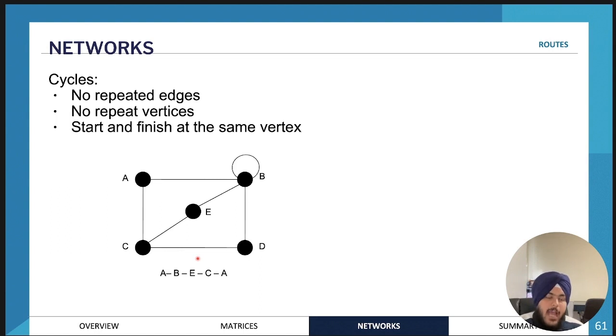And lastly, we have cycles. Cycles are essentially where you are going around the map, but you're not repeating any edges, you're not passing through the same edge more than once, and you're not repeating any vertex. You're not going to the same location more than once, except when you are at the start and the finish. So a cycle must also start and finish at the same vertex, similar to a circuit. But here the only difference is that you can't repeat any vertices and you can't repeat any edges.